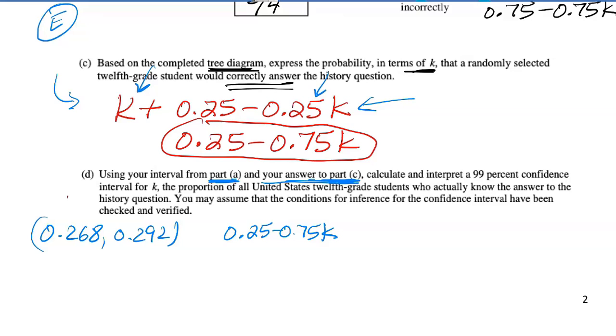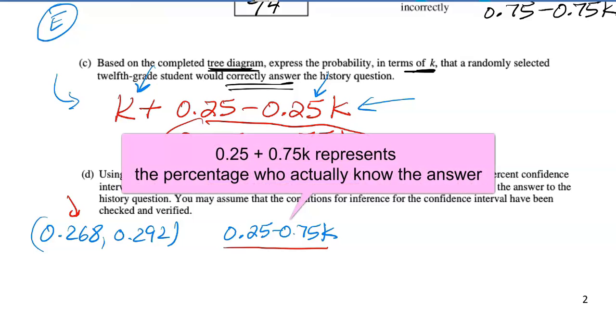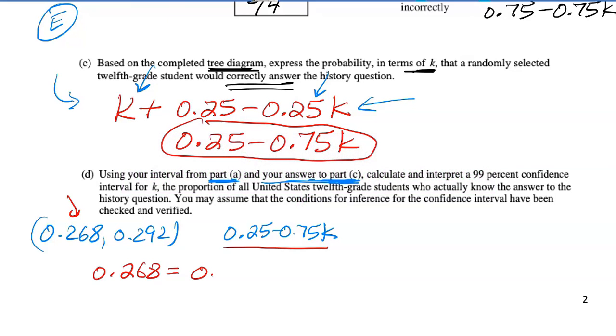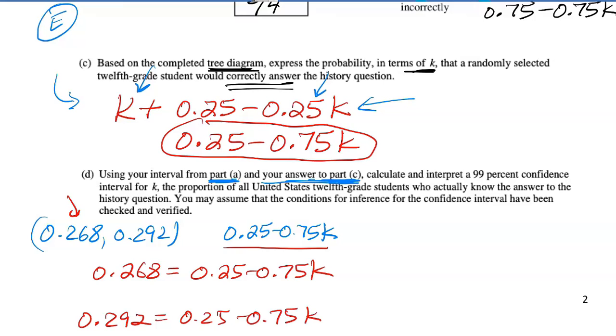Now, this endpoint is the percent who got it correct. This expression represents the percent who got it correct. So if I take the endpoint and set it equal to this expression, I would be able to solve for k. And if I did that for both endpoints, then I can solve for k and have a new interval.